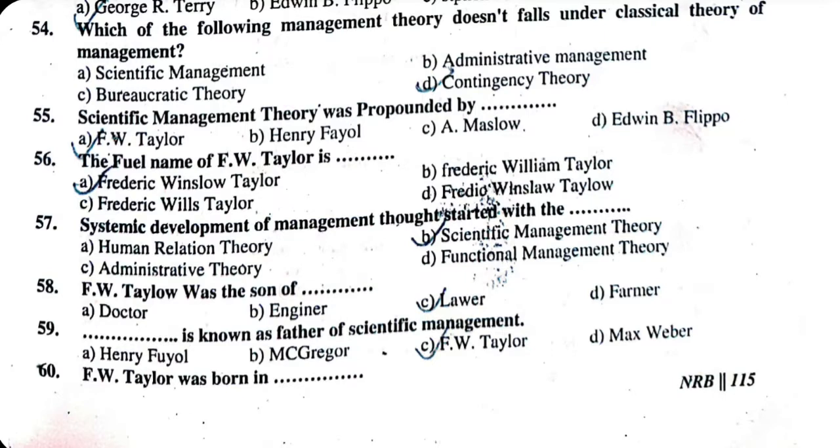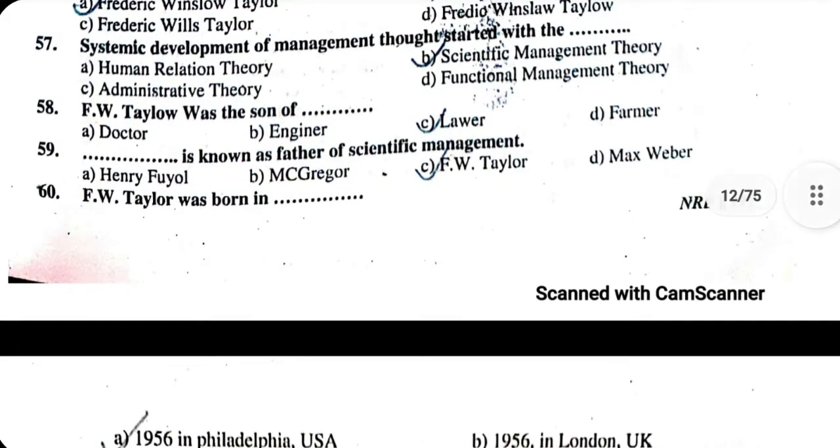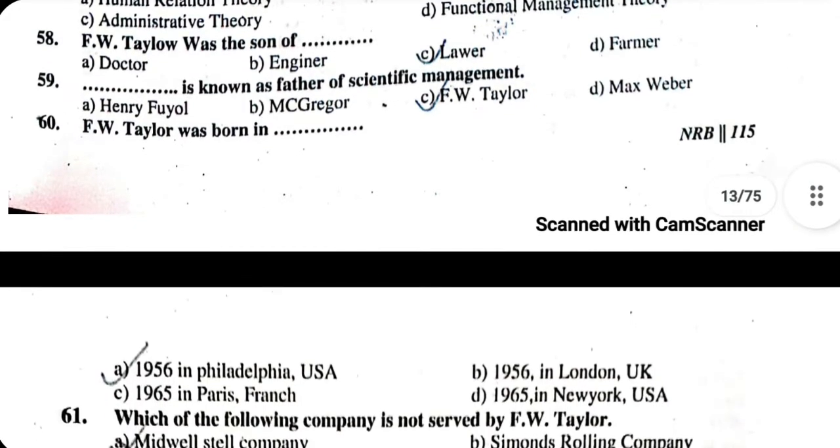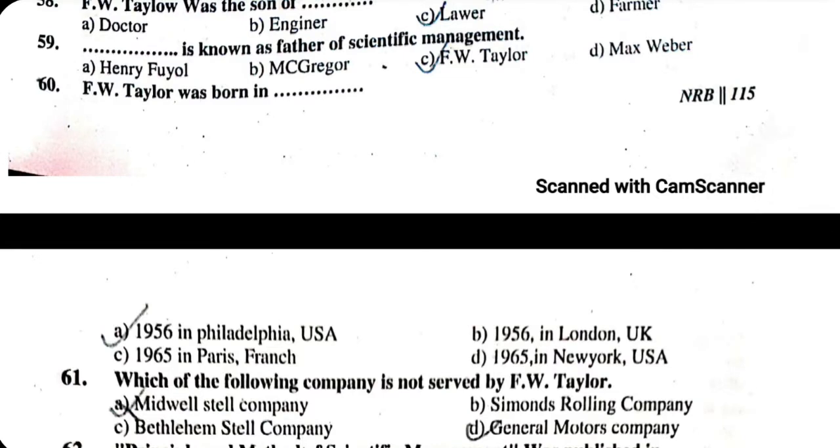55. Scientific management theory was propounded by F. W. Taylor. 56. The full name of F. W. Taylor is Frederick Winslow Taylor. 57. Systematic development of management through thought started with B. Scientific management theory. 58. F. W. Taylor was son of lawyer. 59. Father of scientific management is F. W. Taylor. 60. F. W. Taylor was born in 1856 in Philadelphia, USA.